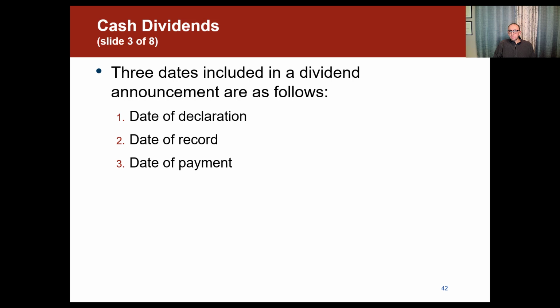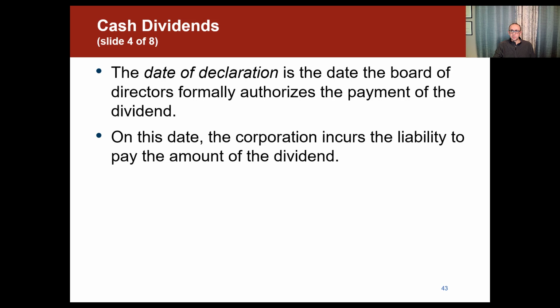There are three dates included in a dividend announcement, and these are the date of declaration, date of record, and date of payment. From the accounting perspective, only the first and the last dates are the most important. For the date of record, we don't record journal entries. So the date of declaration and the date of payment are the dates that we're going to focus on for the sake of journal entries. So we'll see how it works.